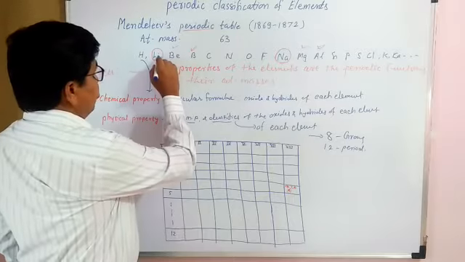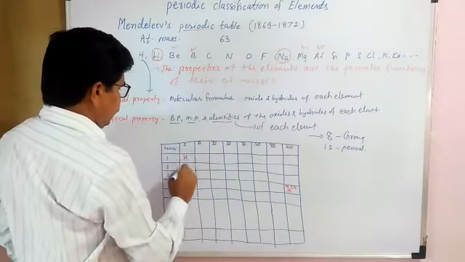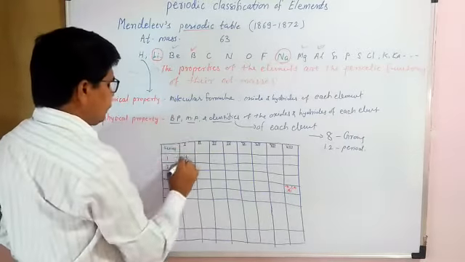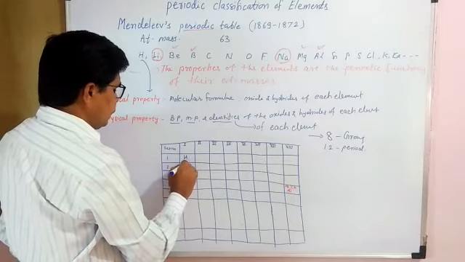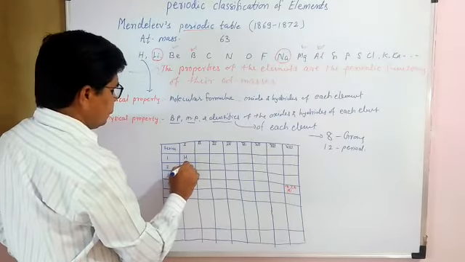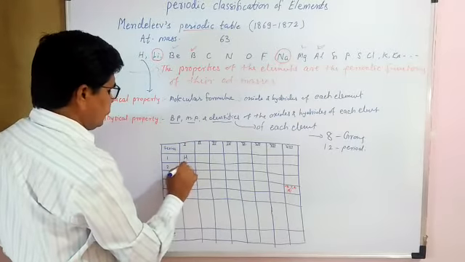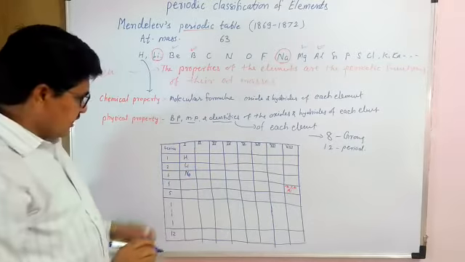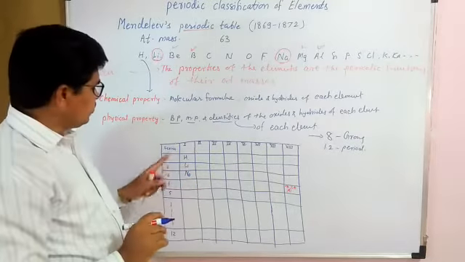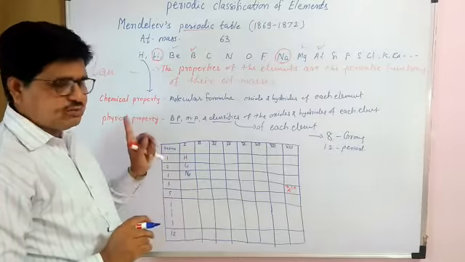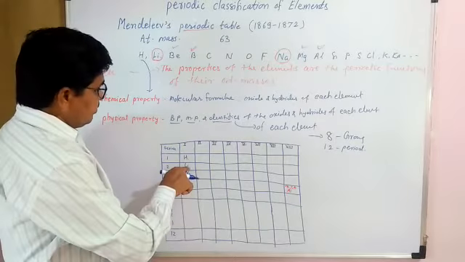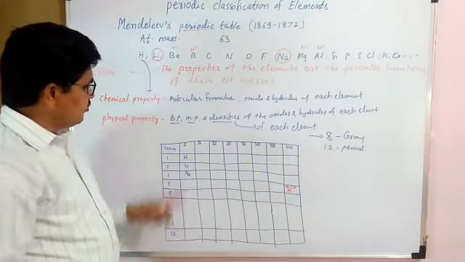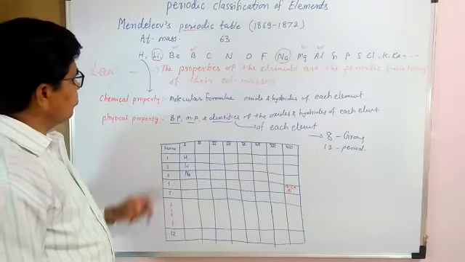He found that the properties of lithium and sodium are similar. Due to this reason, these two elements are placed in the same group, that means the first group. First is hydrogen, then lithium, and then sodium. Elements are arranged in the increasing order of their atomic masses. Due to this reason, hydrogen is placed in the first group. But the properties of lithium and sodium are similar, so they are placed in the first group.